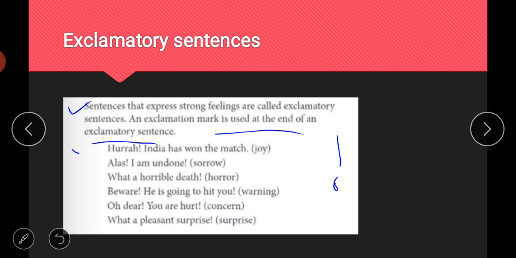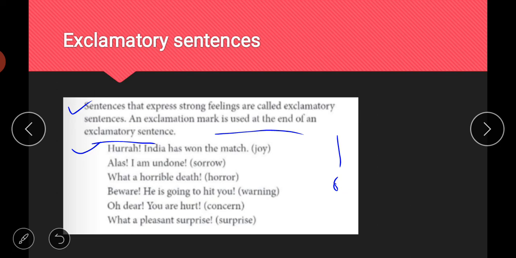So for example, hooray, India has won the match. When we are in joy, when we are delighted or happy, we exclaim that happiness with the help of this word hooray. So hooray, India has won the match. Then alas, I am undone. Alas is used to express sorrow, when you are having sadness, so anything that is not good happening with you, you will use this word alas, or alas, we lost the match, or anything like this.